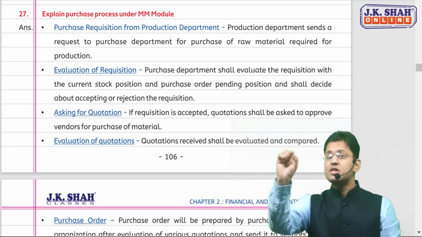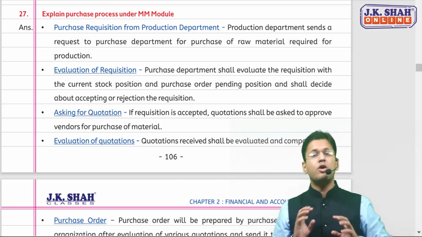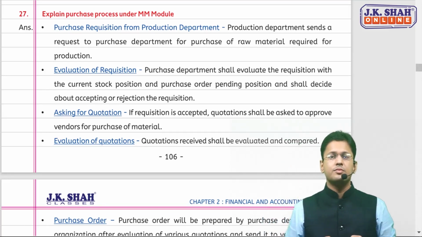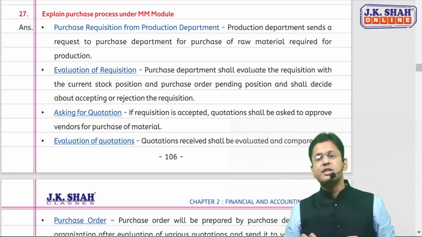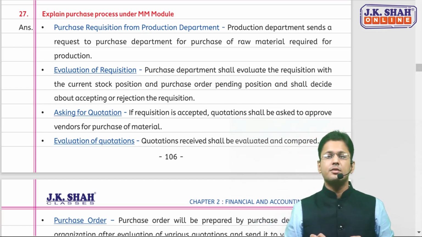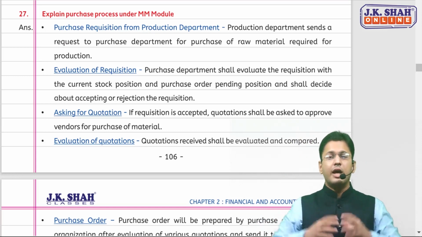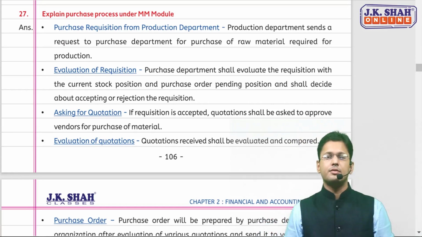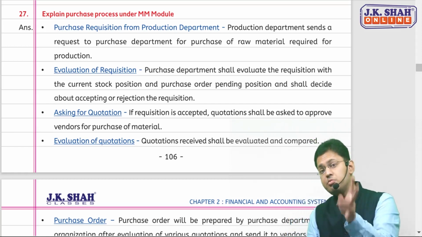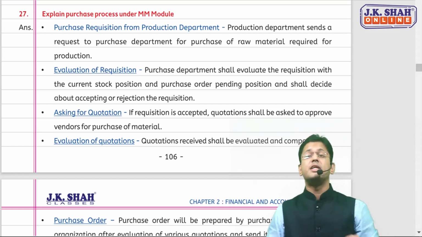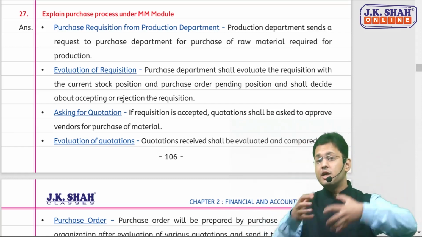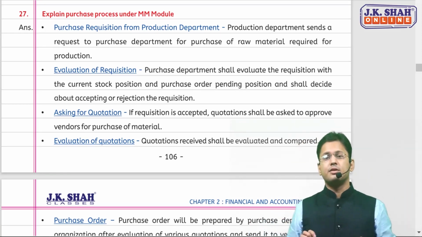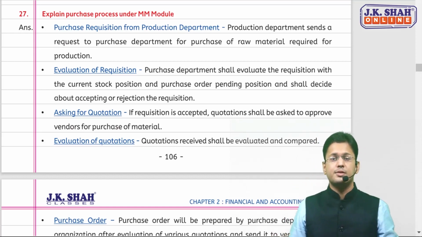And there the answer was, first of all, procure or purchase, give a purchase order, goods are received, thereafter the invoice is received, and thereafter you make the payment. Here the question is asking about the purchase process again, but under the material management module of ERP. So from the angle of ERP, the answer is a bit different. So remember what the question says.